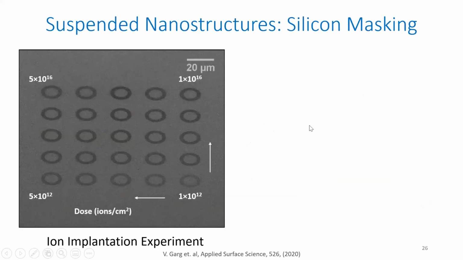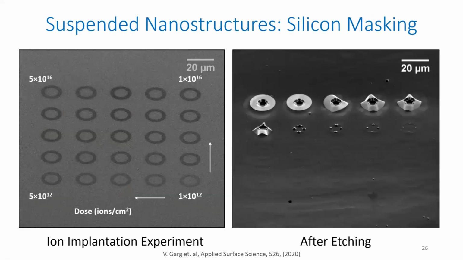Okay, fine. So this was a dose optimization experiment. Here what I did was I tried to vary the implantation dose on silicon and see which dose is sufficient to withstand the etching. On the right hand side, what you see is a SEM image of the area after etching. The low dose is not able to withstand the etching, but if you go towards the higher dose, you can see the fabrication of suspended nanostructures.